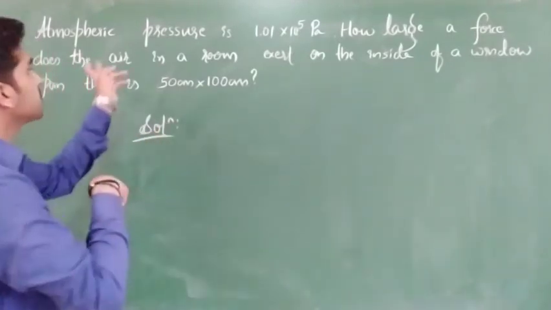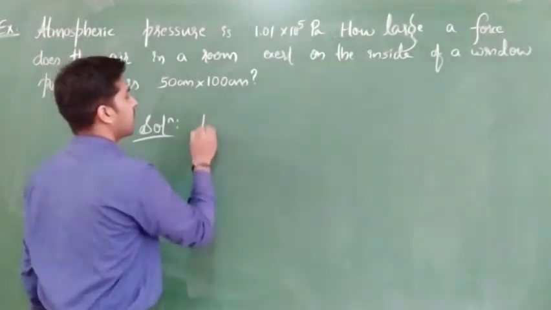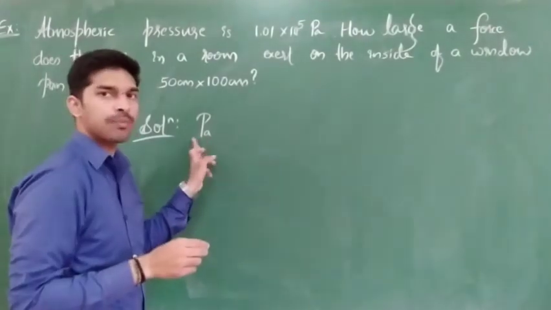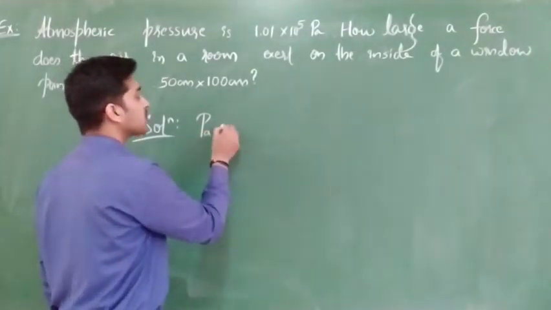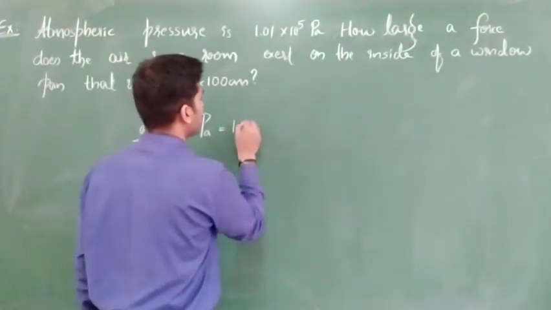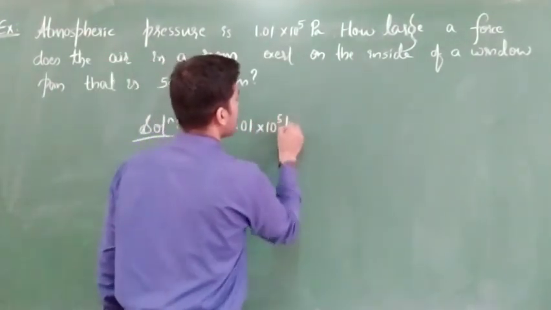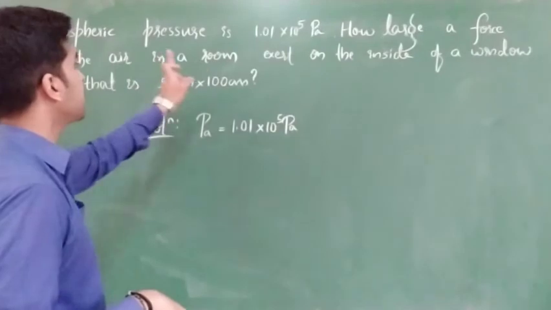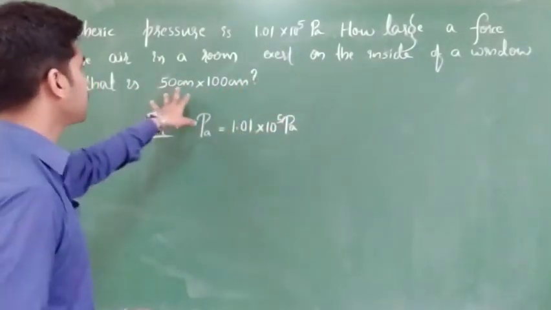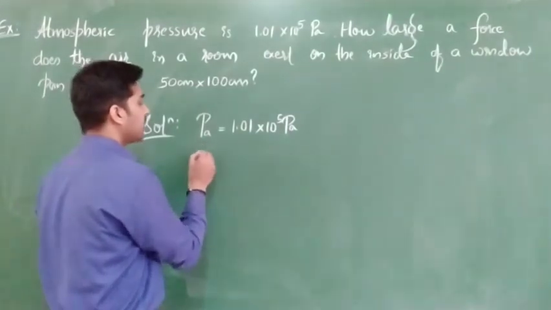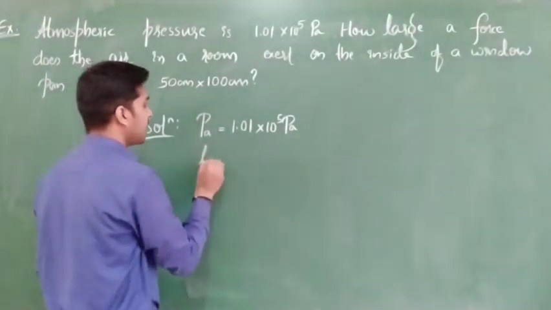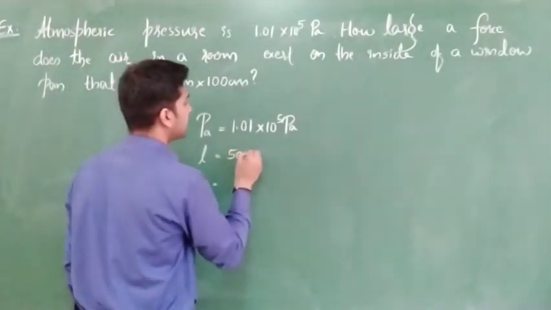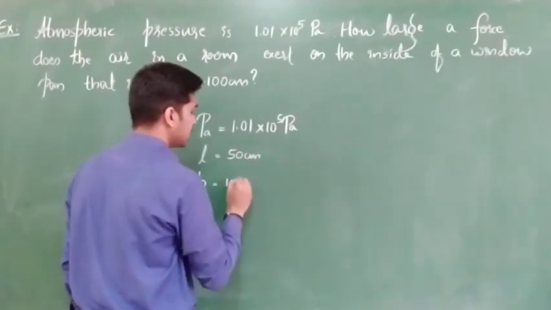Okay. Atmospheric pressure value they have directly given. Clear? Sometimes we write it as P ATM or P0 or PA. Remember, that means it is the atmospheric pressure. How much did they give? 1.01 into 10 to the power of 5 Pascal. Okay. Next, how large a force does the air in a room exert on the inside window pane, that is 50 centimeter into 100 centimeter. So length and breadth they have given, shall I call it L and B? Clear? Length of the window pane, let us consider it as 50 centimeter and breadth as 100 centimeter.